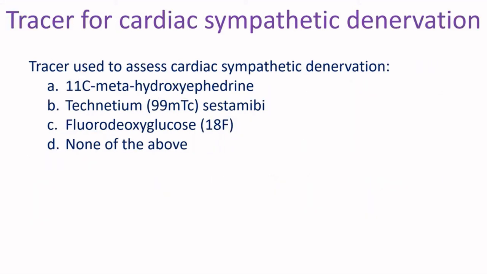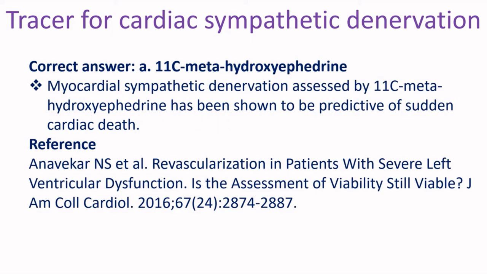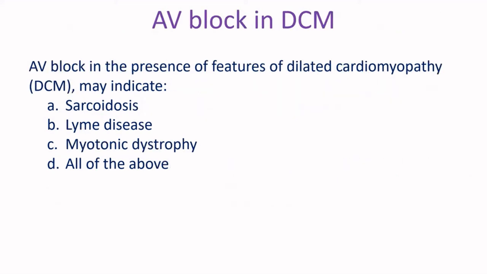Tracer used to assess cardiac sympathetic denervation: A. 11C metahydroxyephedrine, B. Technetium 99m sestamibi, C. Fluorodeoxyglucose, D. None of the above. Correct answer: A. 11C metahydroxyephedrine. Myocardial sympathetic denervation assessed by 11C metahydroxyephedrine has been shown to be predictive of sudden cardiac death.